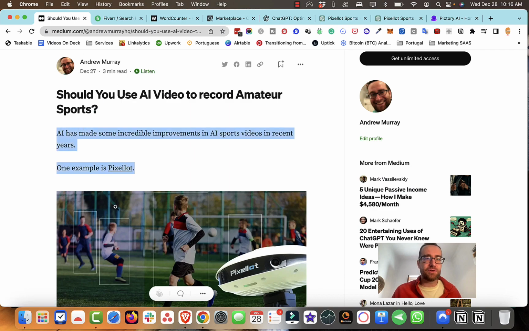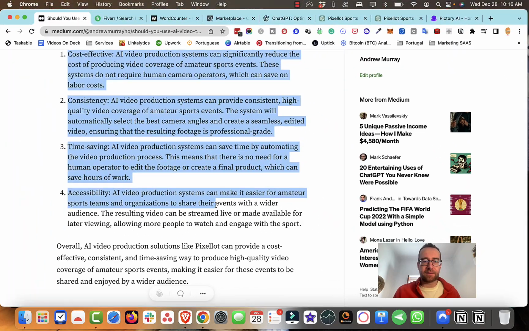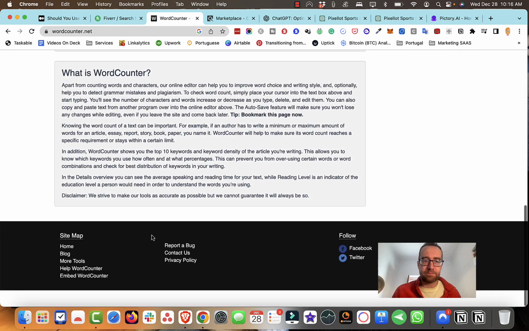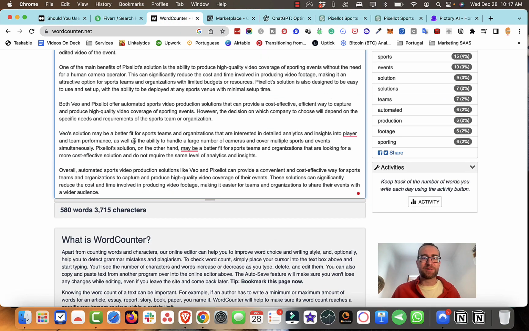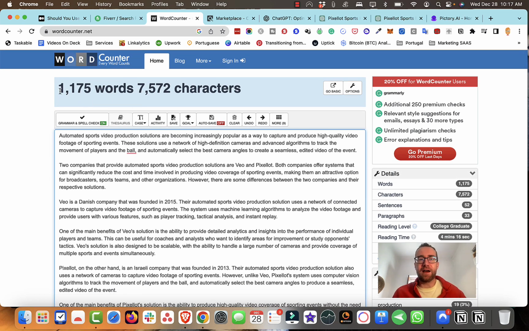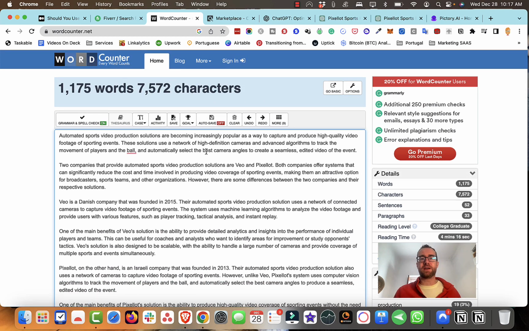But if I add it to all of my current article, all right, I'm just going to put it in the bottom, even though it should probably be at the top. But I'm just going to paste it in here. Now I've got almost a 1,000-word article that took me less than 5 minutes. It's 52 sentences, college graduate reading level. You can see the keyword density and all this kind of stuff. I mean, this is college graduate and I haven't even done anything with it. So that's one way you can do that.